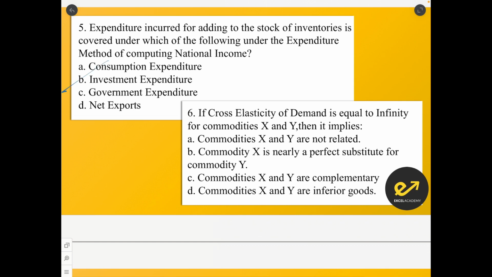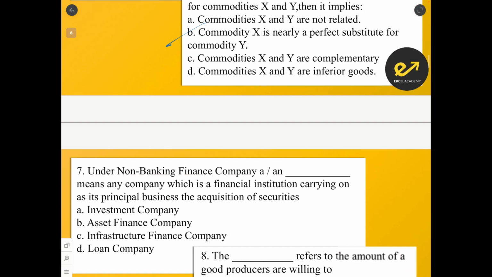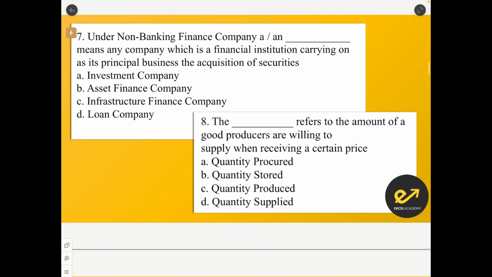Question number 6. If cross elasticity of demand is equal to infinity of commodities X and Y, then it implies that commodity X and Y are perfect substitutes if the value is equal to infinity. Right. Let's go ahead.